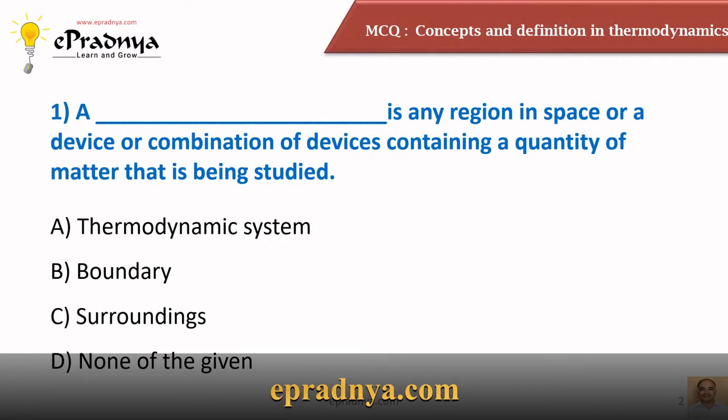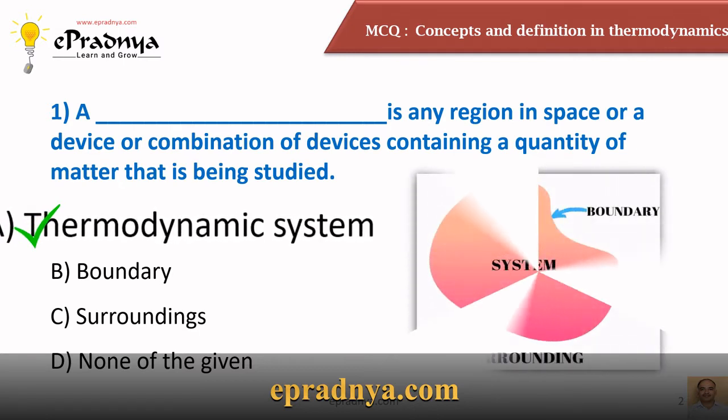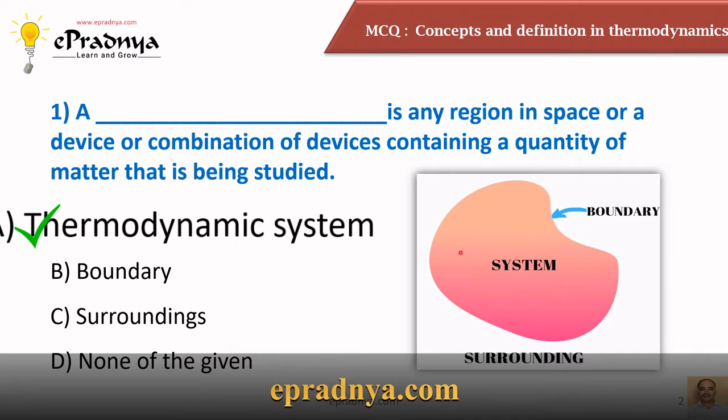So this is the first MCQ. A dash dash is any region in space or a device or combination of devices containing a quantity of matter that is being studied. And the answer is thermodynamic system. Friends, we know that in thermodynamics, a system is any region or space that is considered for study.